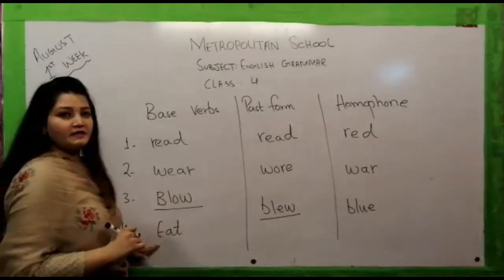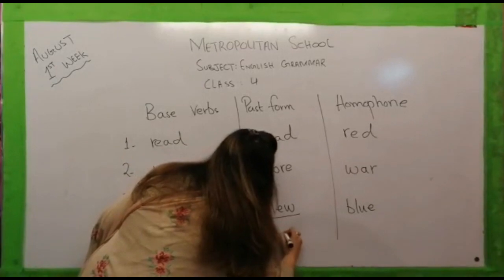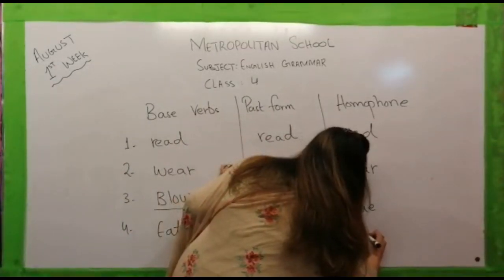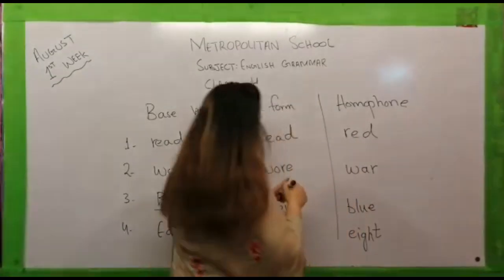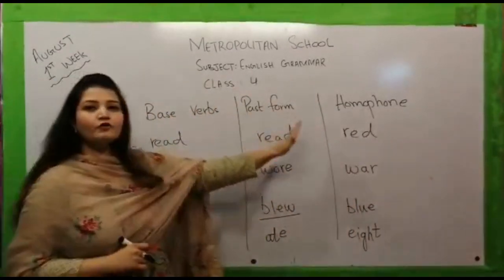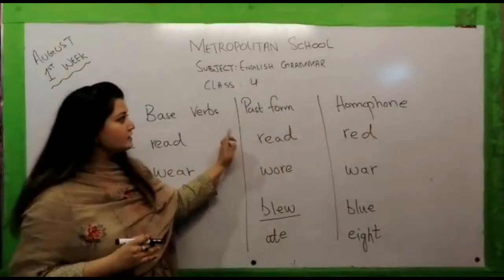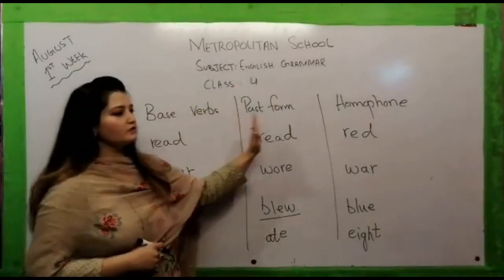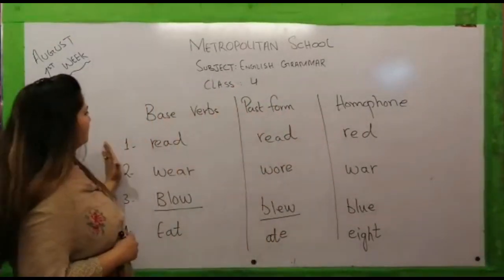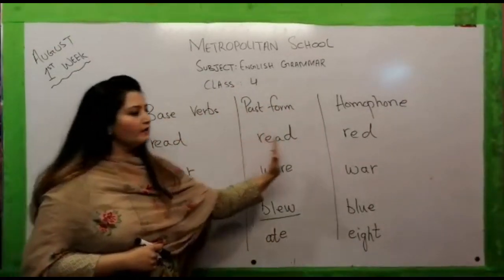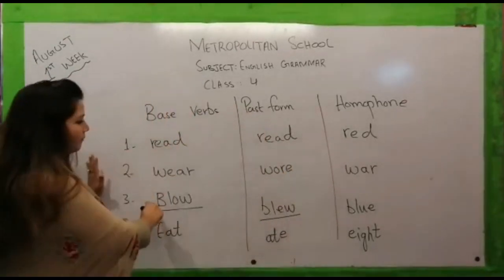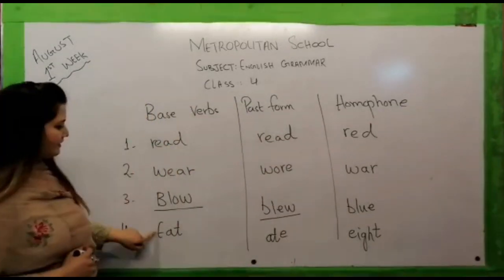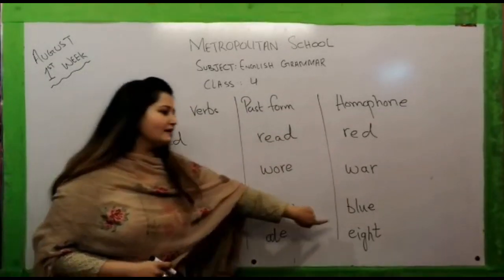The past form of eat is ate. And its homophone is very easy. It's the digit 8. So now you understand that along with homophones, we have learned some past forms as well. Read, read and red. Wore and war. Blew and blue. The last one is eat, ate and eight.